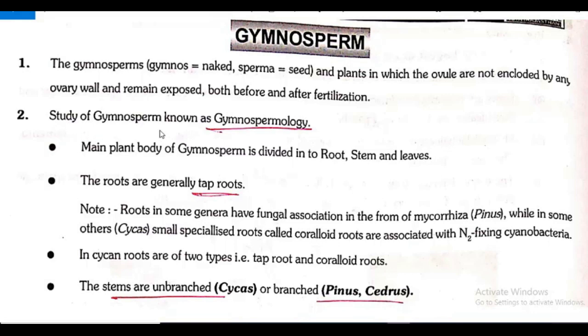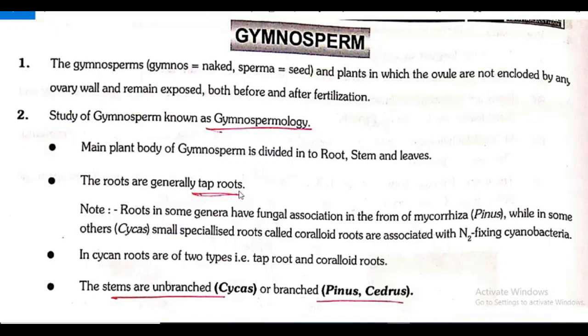Study of gymnosperm is known as gymnospermology. So what do you mean by gymnospermology? The study of gymnosperm is known as gymnospermology. Main plant body of gymnosperm is divided into root, stem and leaves. The roots are generally which one?